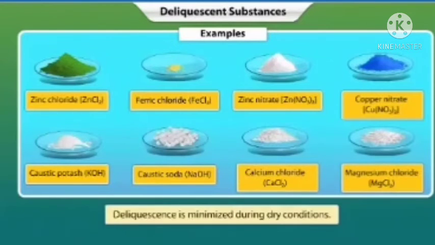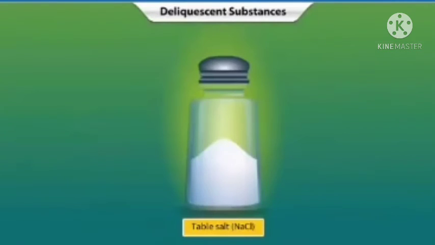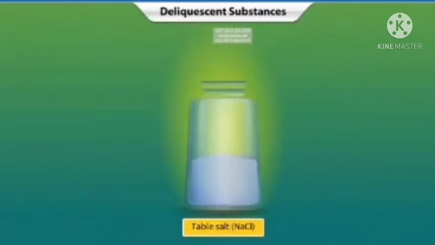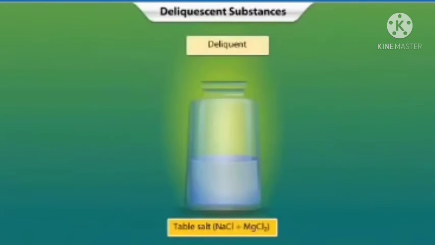Note that deliquescence is minimized during dry conditions. This is because deliquescence takes place only when the vapor pressure of the salt is much lower than the atmospheric vapor pressure. Sometimes on exposure to air, table salt or sodium chloride also turns moist and ultimately forms a solution. Actually, pure sodium chloride does not show deliquescence. However, in the presence of impurities such as magnesium chloride, it becomes deliquescent.